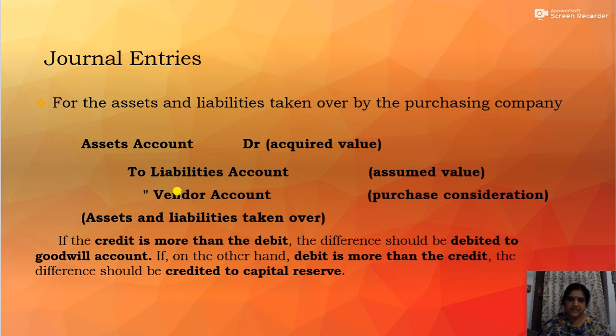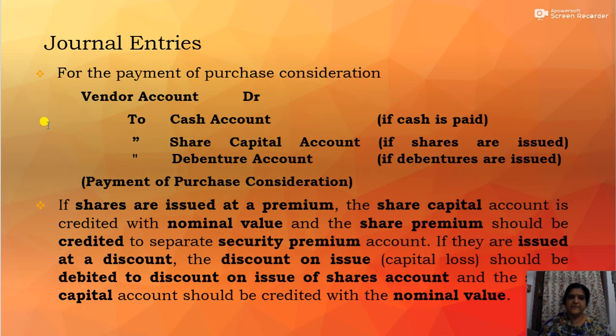Okay, in case the credit is more than the debit, then the difference will be debited to goodwill account, and in case the debit is more than the credit, then that amount will be credited to capital reserve. So this is the first journal entry required. Then we can move on to the second one, that is for payment of purchase consideration.